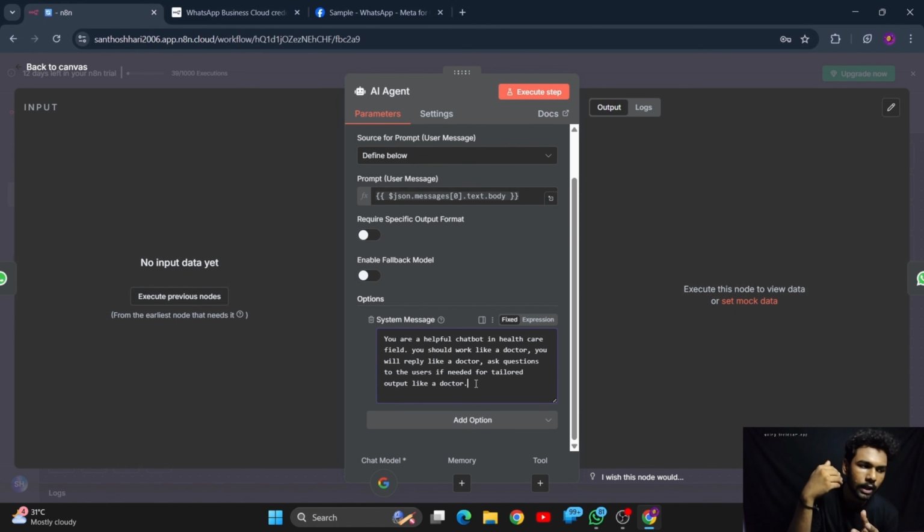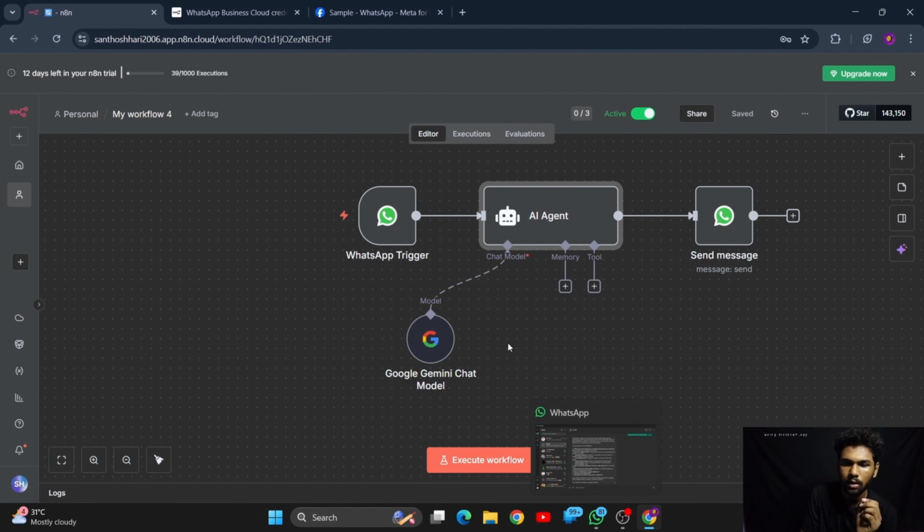You can give anything here, whatever you want this particular chatbot to do. Give it in the system message, so that the AI will act accordingly for your needs. So I think we are almost done with our workflow.